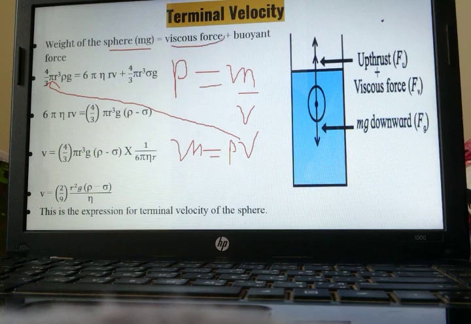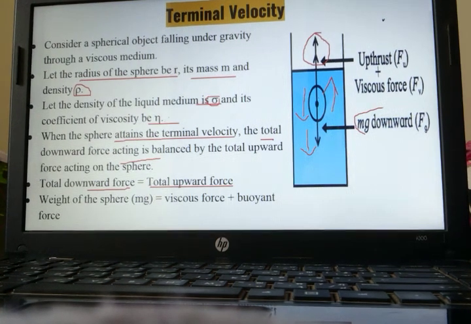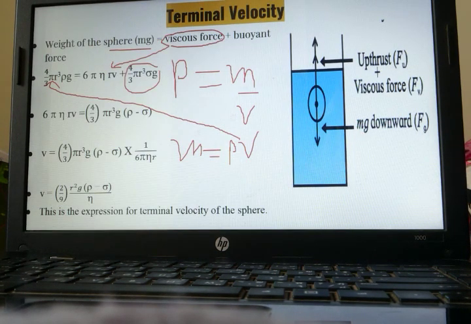Viscous force, we have already seen in Stokes law. What is the formula of viscous force? 6 pi eta r v. Buoyant force will be the same, that will be 4 upon 3 pi r cube sigma g. What is buoyant force for? Buoyant force is due to this. Whose density was this? This buoyant force was due to the liquid. Buoyant force will be due to the liquid.